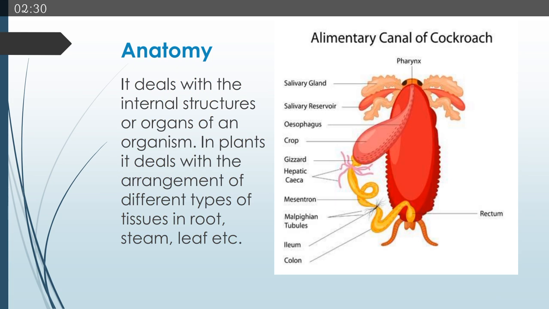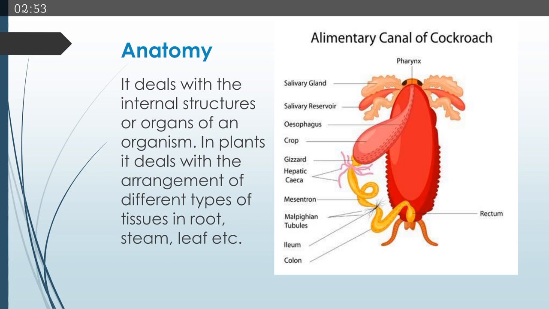The next branch, which is exactly opposite branch of the morphology, is anatomy. In morphology, if we are seeing external characteristics or external structures, in anatomy we see the internal structures or internal organs of an organism. If we are talking about plants, we need to see the arrangement of tissues and the type of tissues which are present.